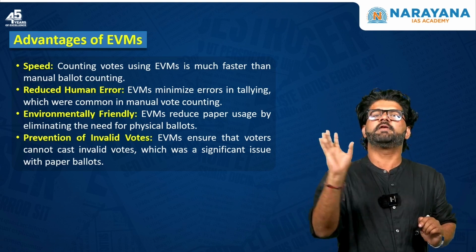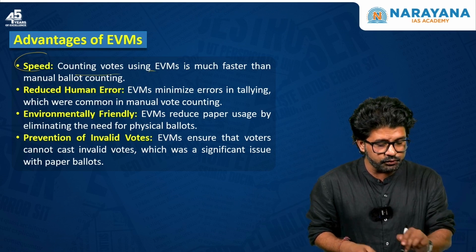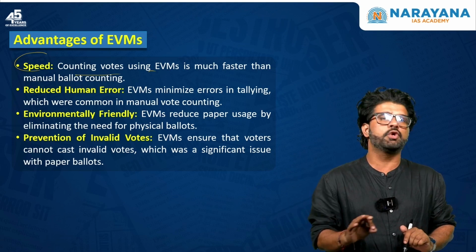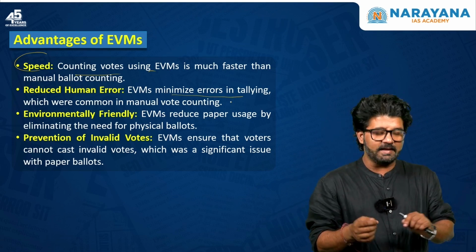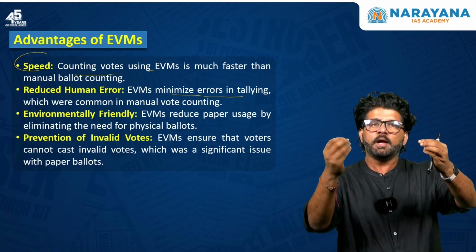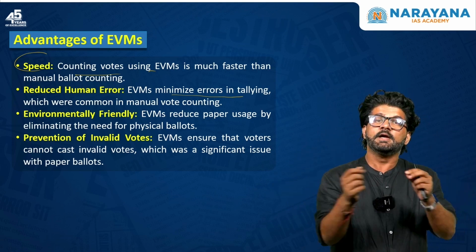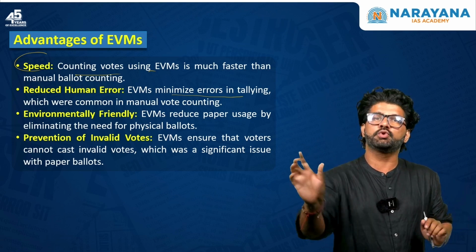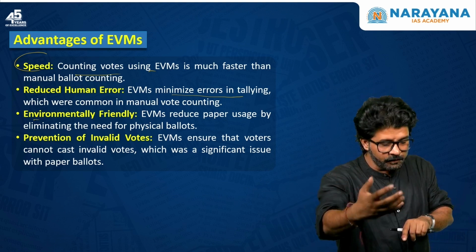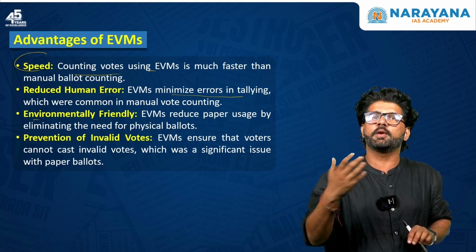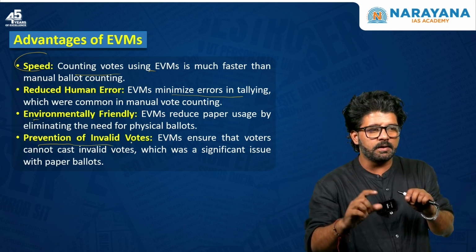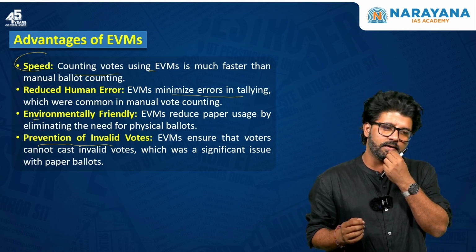First of all, let's talk about the advantages now. Speed. Counting votes using EVM is much faster than manual or paper ballot counting. Reduced human error. EVMs minimize errors in tallying, which were earlier common in manual vote counting. Because humans were involved earlier, and now machines are involved to a greater extent, these human errors are being reduced. Environmentally friendly, we have talked about. When we are talking about physical ballots, you're using more and more paper, which is not the case with EVM. Prevention of invalid votes. Earlier, literacy was an issue in our country some time back.